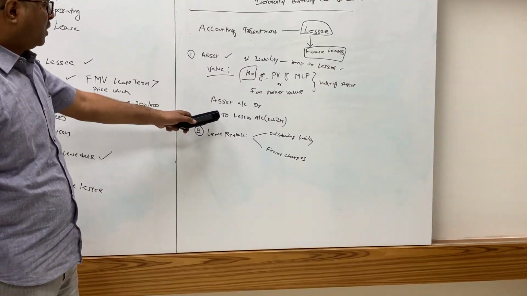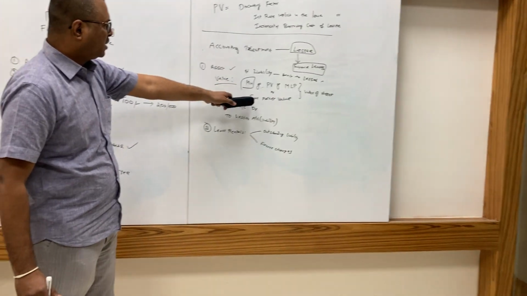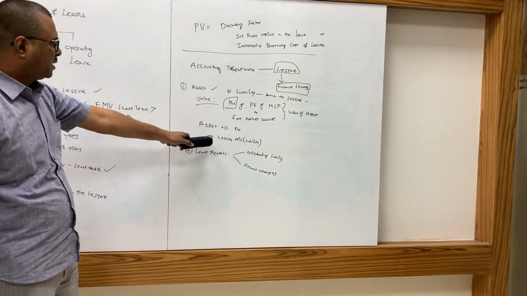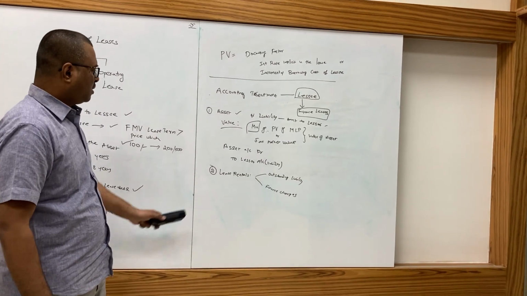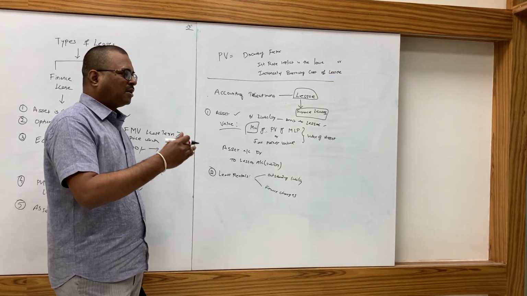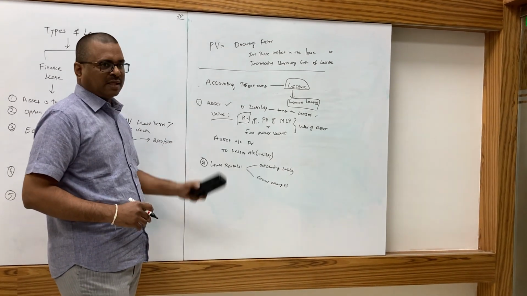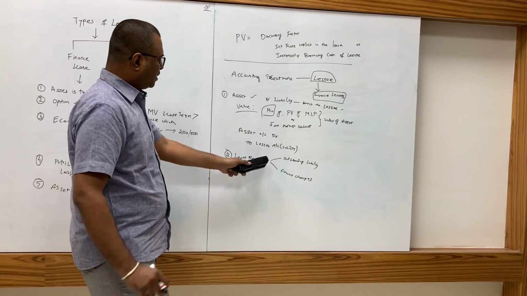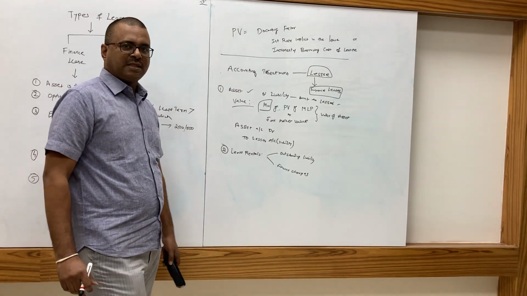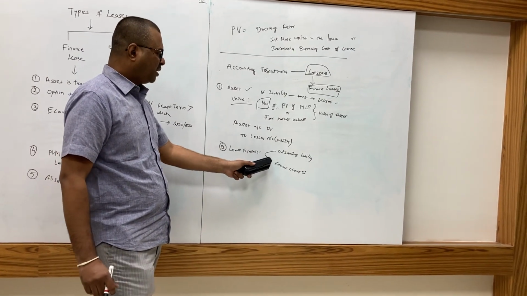Now we have taken the lease and accounted this asset and liability. Every month or every year, the lessee pays lease rentals to the lessor. So the entire amount should not be taken to the lessor's account. It has to be divided into two aspects.